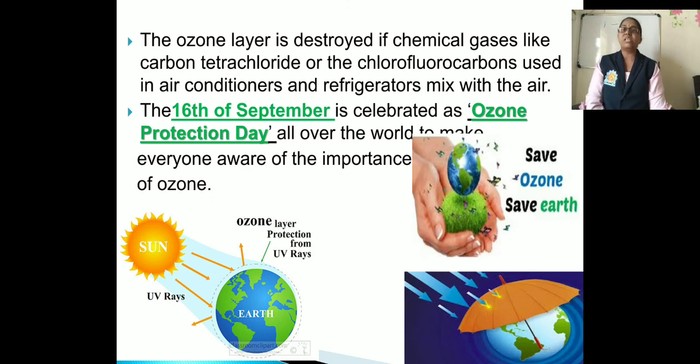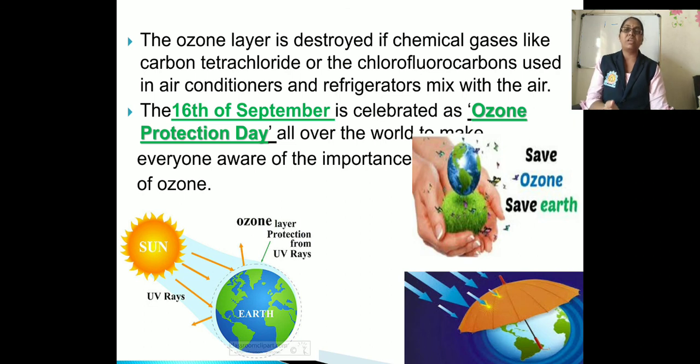The ozone layer is destroyed if chemical gases like carbon tetrachloride or chlorofluorocarbon, used in air conditioners and refrigerators, mix with the air. How is the ozone layer destroyed?